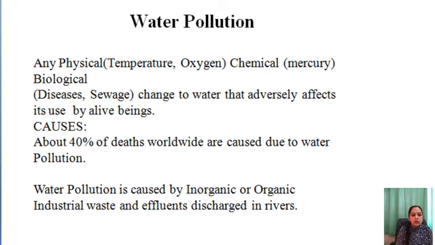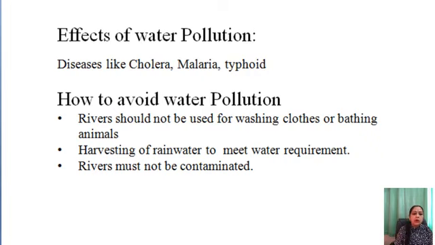Now, what are the causes of water pollution? About 40% of deaths worldwide are caused by water pollution. The second main point is that water pollution is caused by organic and inorganic industrial waste and effluents discharged into rivers. But what are the major effects of water pollution, and how are humans affected by it?